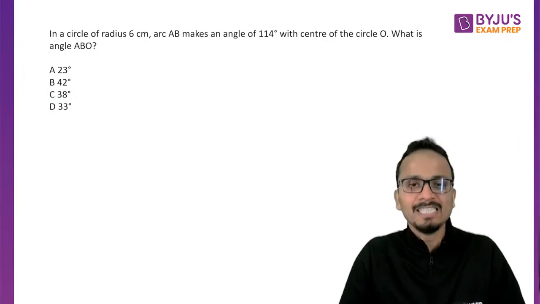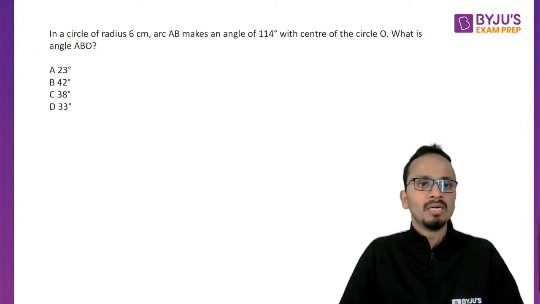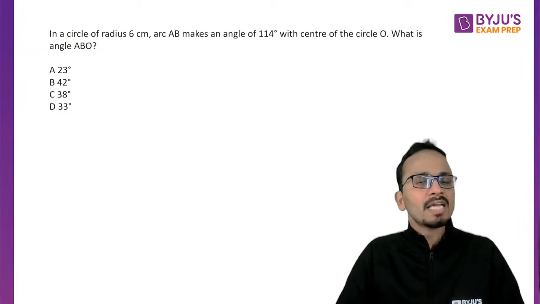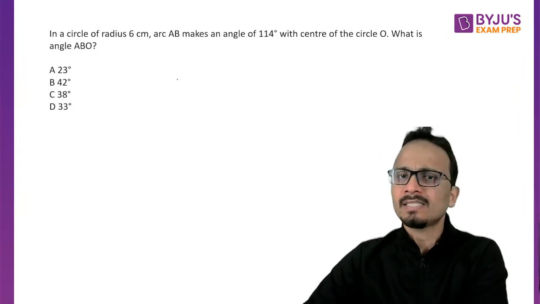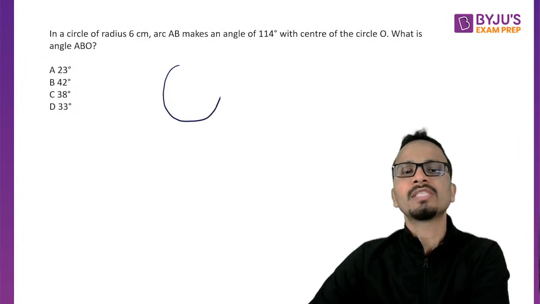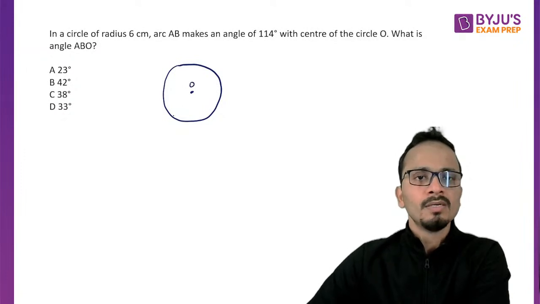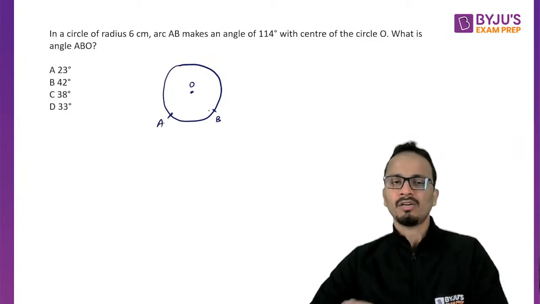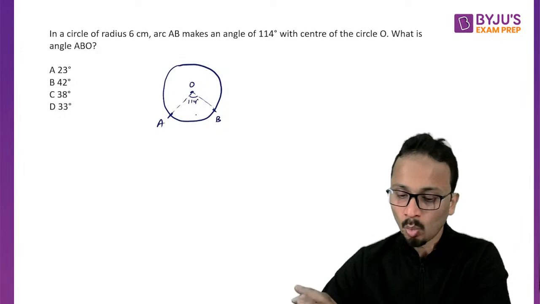A very easy question of geometry, a one-liner question, very short, so you can interpret it properly. They're saying that in a circle of radius 6 centimeter, arc AB makes an angle of 114 degrees at the center of the circle. So I'll draw a quick circle. This is the circle, and let's say this is the center O. Now they are talking about arc AB, so I'll consider two points A and B somewhere on the circle. This arc AB is making an angle of 114 degrees, so this angle is 114.